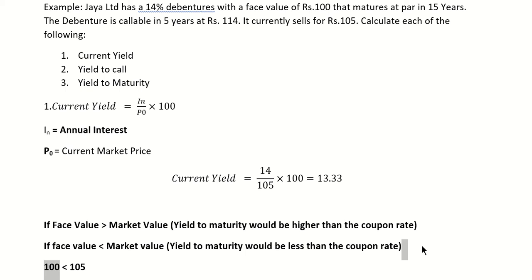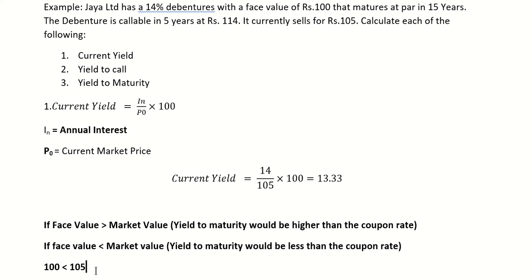So if the market value is greater than the face value, the yield to maturity would be less than the coupon rate. Here the coupon rate is 14%. People will pay 105, but they will get interest on only rupees 100. So they will get 14 rupees, but they have paid more.